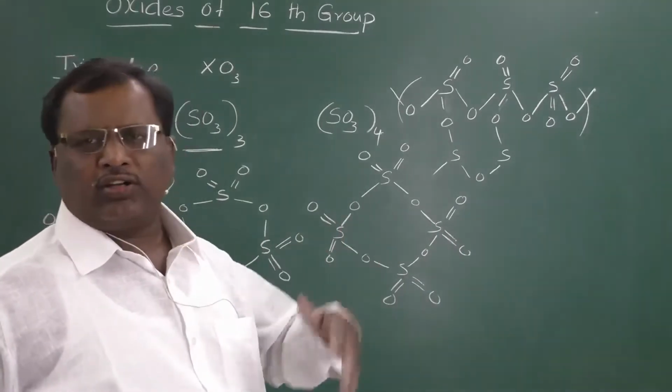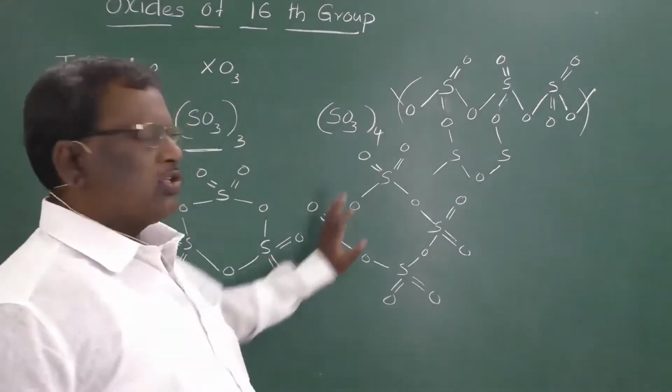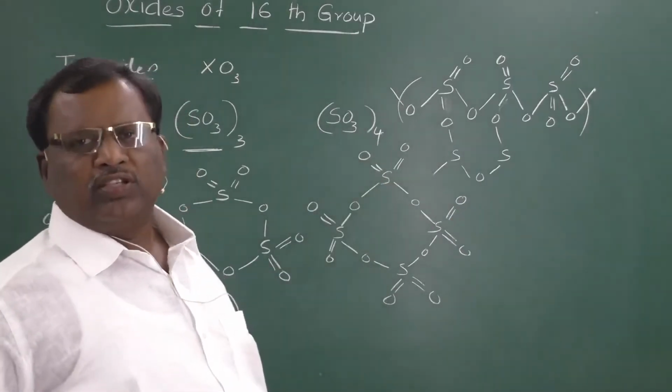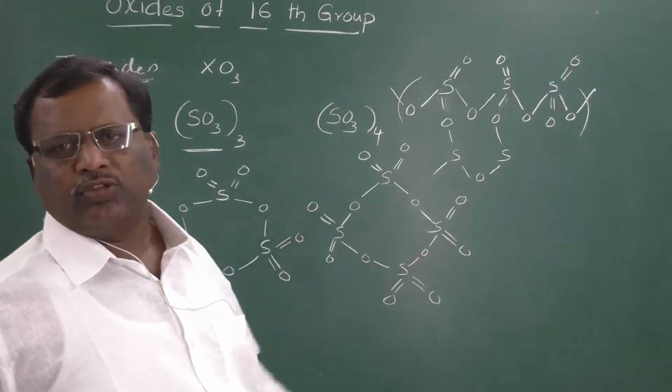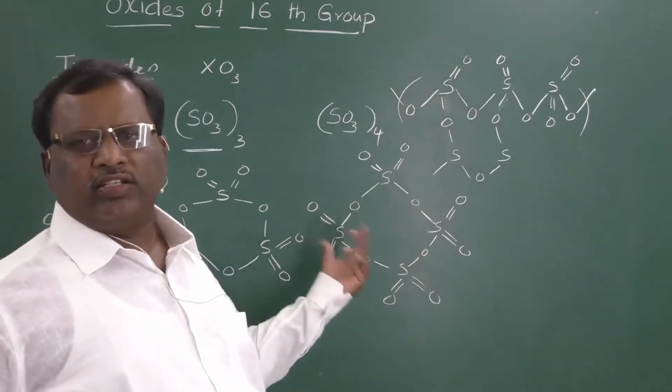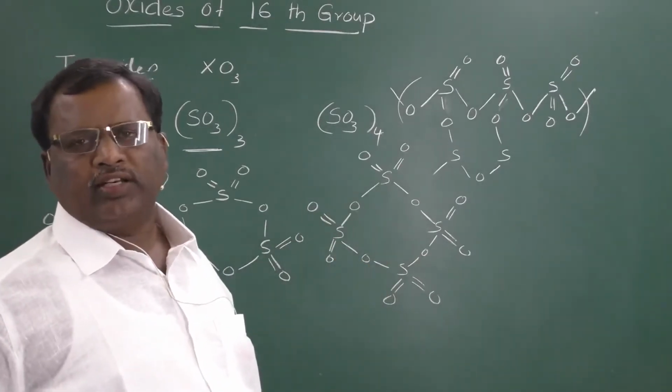The remaining trioxides which are in solid state also form similar types of structures. In place of sulfur, we have to keep selenium for selenium trioxide, tellurium for tellurium trioxide, and so on.